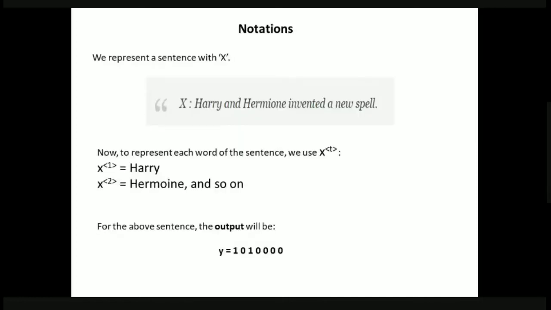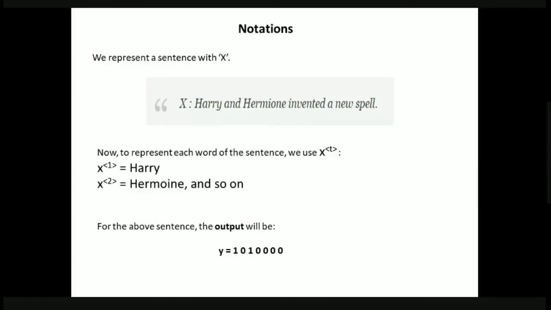Now let us come to some notations. We'll see a small representational way of how the problem in RNN is identified. Let us take a sentence and represent that sentence with X. Here the sentence is: Harry and Hermione invented a new spell. We represent each word of this sentence with a notation X with a superscript in angular brackets, T.